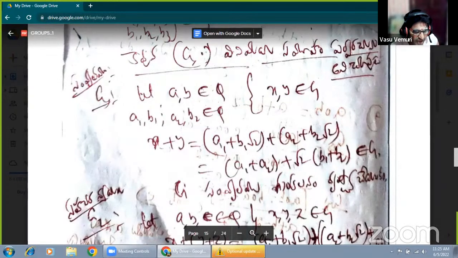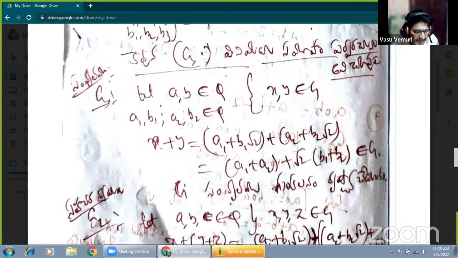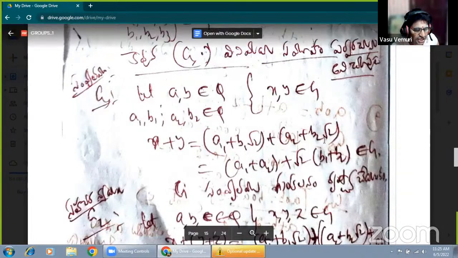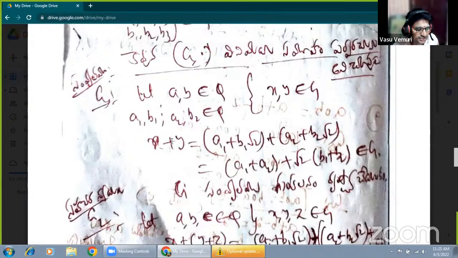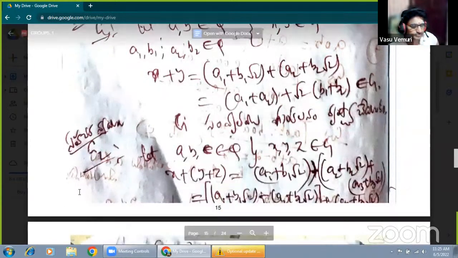This has the form A plus B root 2, the same form as the elements of the set, so it also belongs to G. Therefore X plus Y belongs to G, which means G under addition is closed.